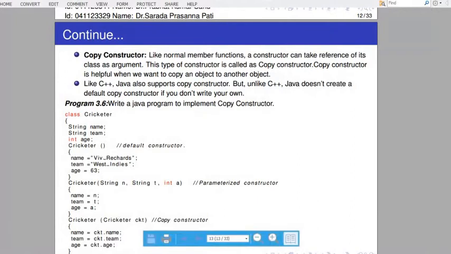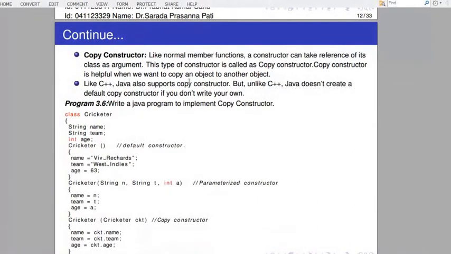Okay. So remember again, like normal member functions, a constructor can take reference of its class as argument. This type of constructor is called a copy constructor. Copy constructor is helpful when we want to copy an object to another object. Like C++, Java also supports copy constructor, but unlike C++, Java does not create a default copy constructor if you do not write your own.